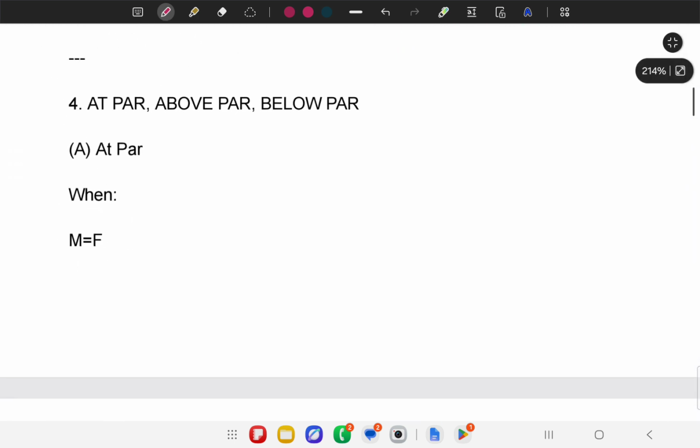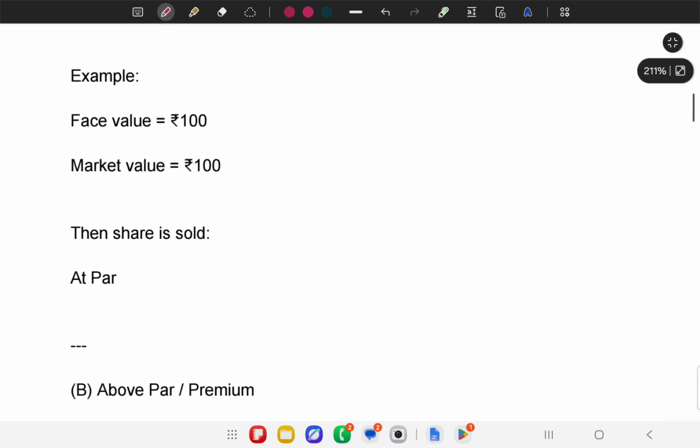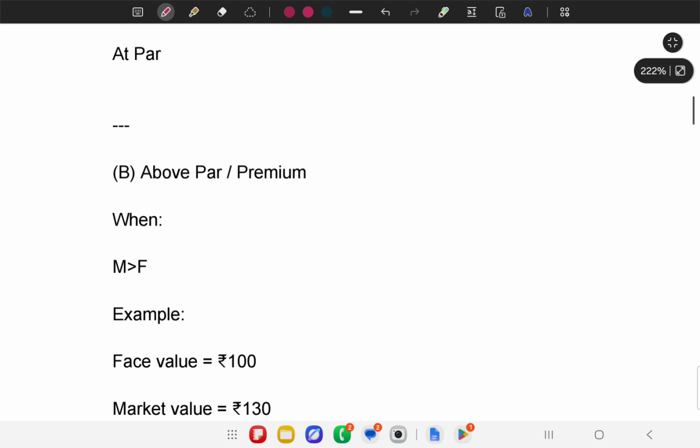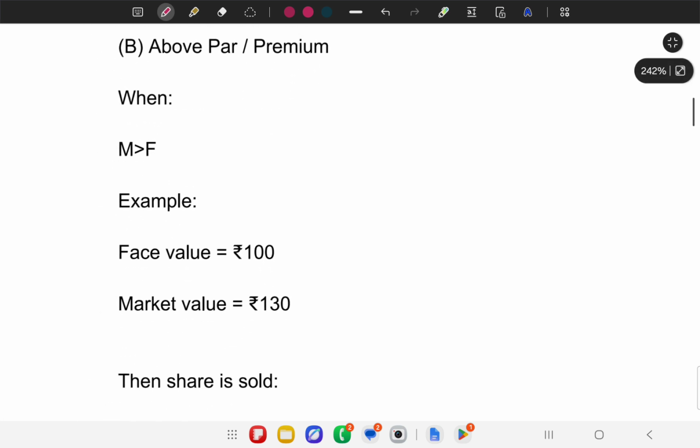Let us now discuss at par, above par, below par. At par means when market value is equal to face value, so the share is sold at the face value only. Above par, or premium: when the company is growing, it can issue shares higher than the face value. Now this is the example. It depends on the market also whether people buy or not.